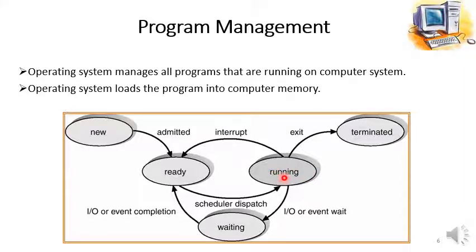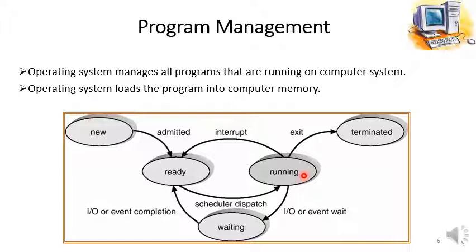During this execution by the CPU, three different situations can occur, as shown in this diagram. If the program is running and in between an input output event is required, for example if we are playing a game, the game software is being executed by the CPU, and in between we need an input output event, like providing input from the keyboard or mouse.